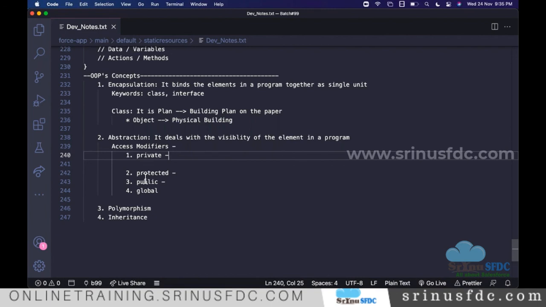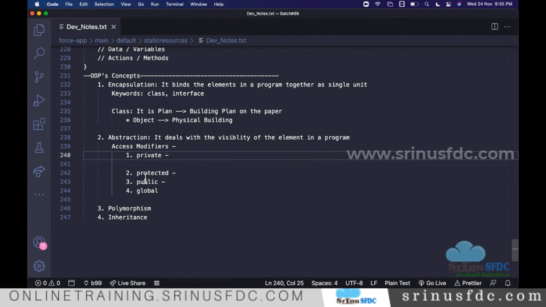Even if you take Java or any language, that's not true. Java is not considered purely object-oriented, and that's why sometimes we say Java is not a pure object-oriented language, because it also provides support to this. Apex is also like that only. As per your understanding, if Java is not a purely object-oriented programming platform, Apex is also the same.